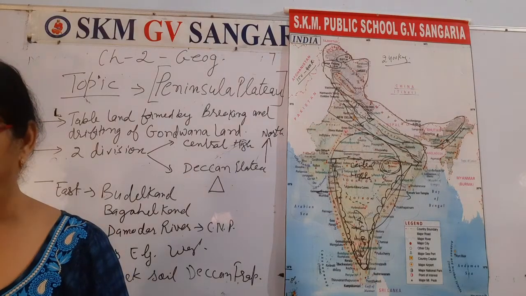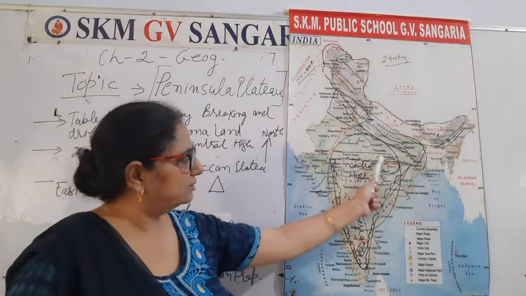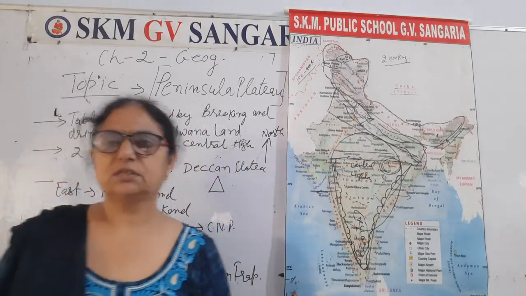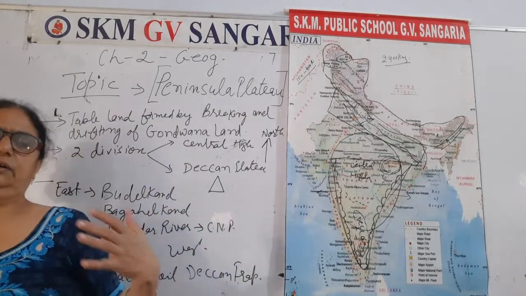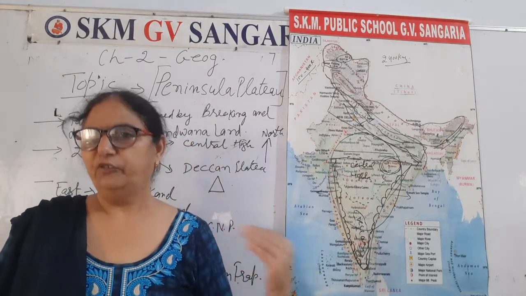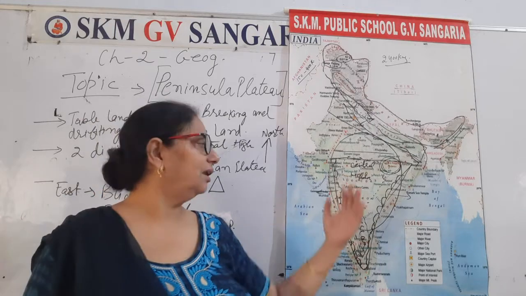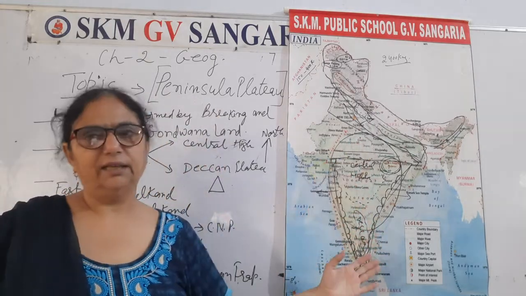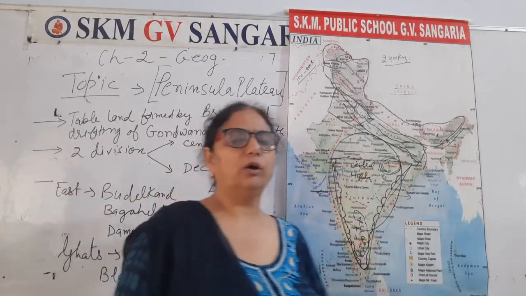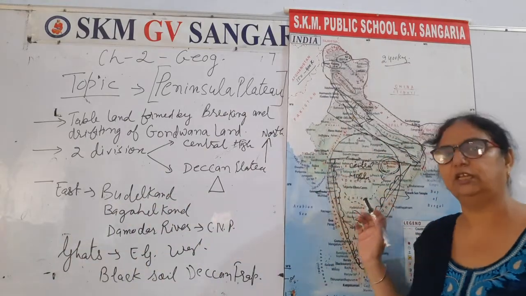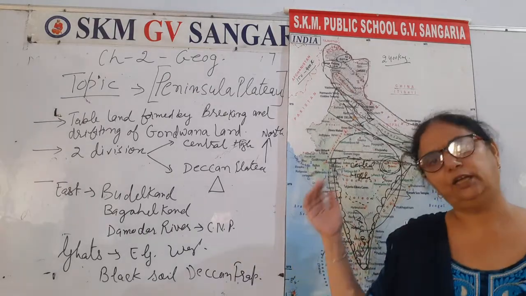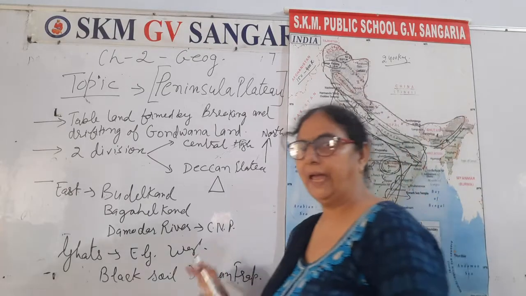Black soil is found here, right? You may have seen that in this part black soil is found, and it almost comes in the category of alluvial soil. Different types of crops are grown due to weathering, erosional and depositional processes in this area, because all the peninsular rivers keep on taking the role of depositing, eroding and weathering. In the beginning it is weathering, then erosional, then depositional, and such type of black soil is formed